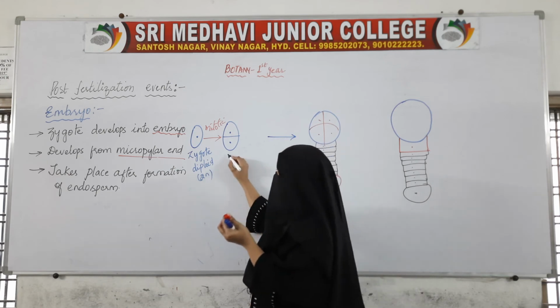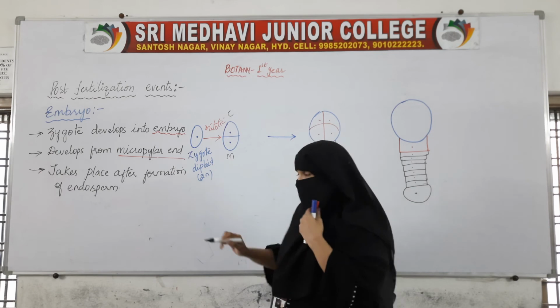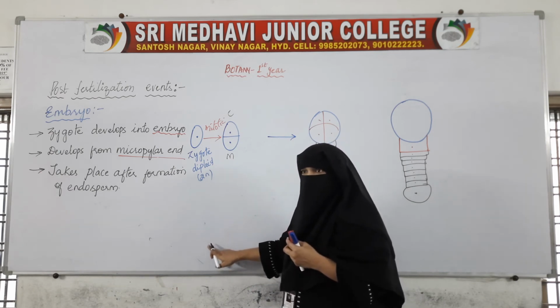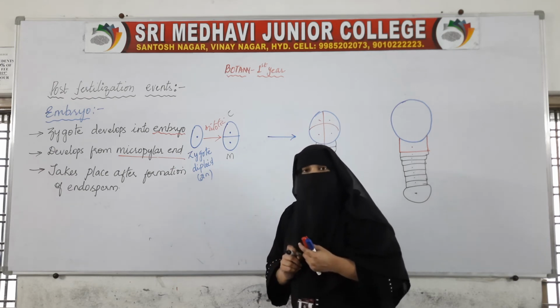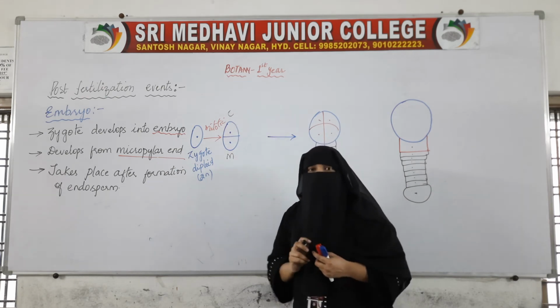So this is the micropylar end and this is the chalazal end. I have just now drawn this ovule where I have shown you the micropyle. Zygote formation and zygote development take place at the micropylar end.